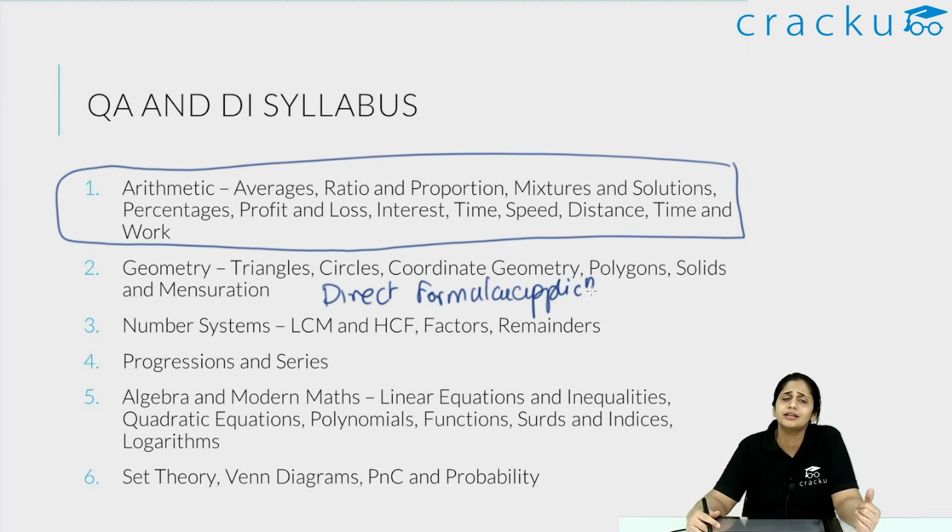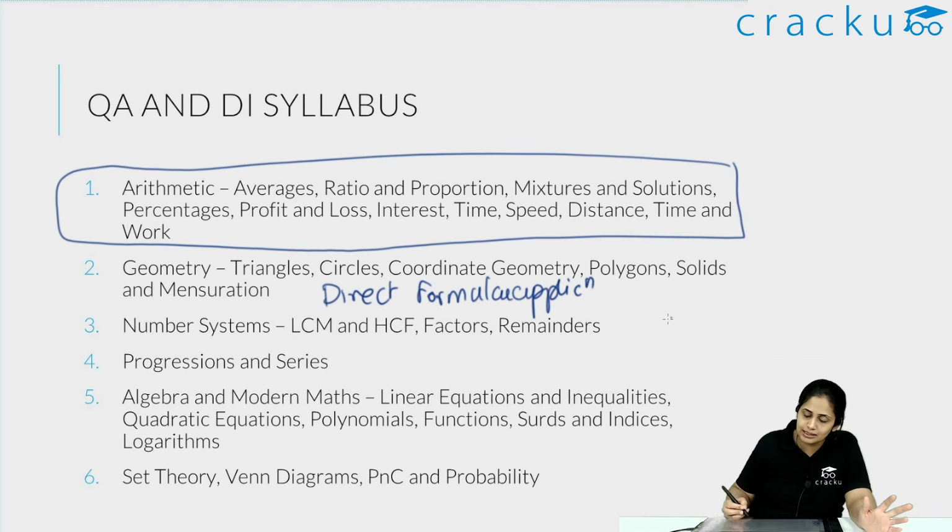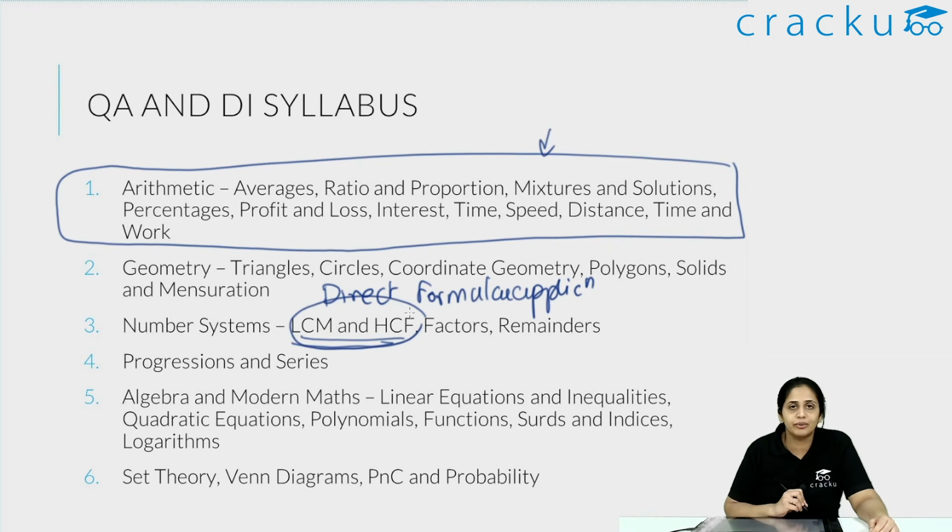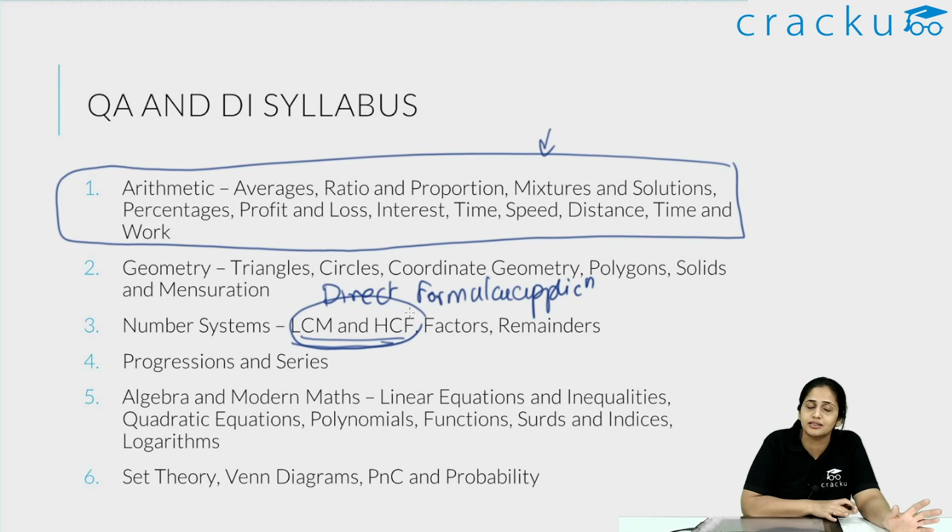Algebra and modern maths. Algebra and modern maths, again you have to have a very good handle of linear equations, quadratic equations, polynomials, functions, surds, indices, logarithms. As far as somebody who is weak in Quant is concerned, I said that this is very important for you. This part, LCM and HCF, is also fairly important for you if you are weak in Quant. When it comes to algebra, if you are weak in Quant, this is the place where a lot of people struggle, especially if you have not had any experience in Quant.